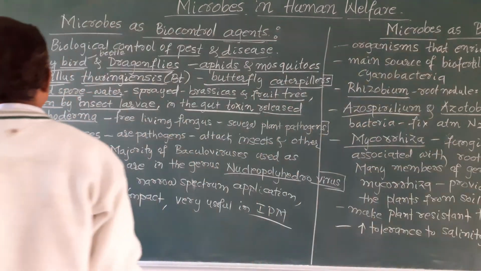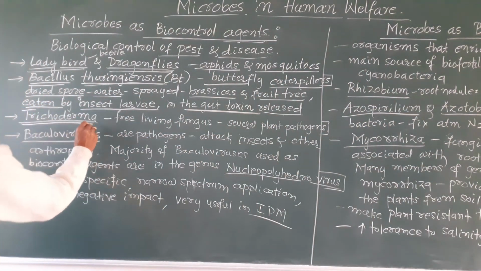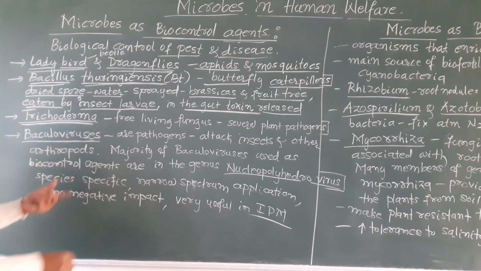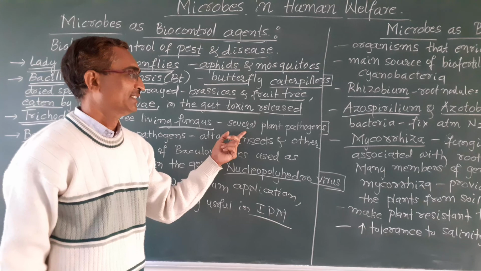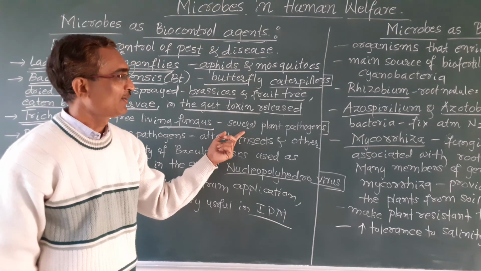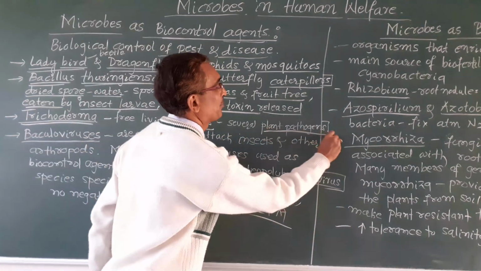And next is Trichoderma, another biological control microbe. It is a free living fungus, and it is used to control several plant pathogens.